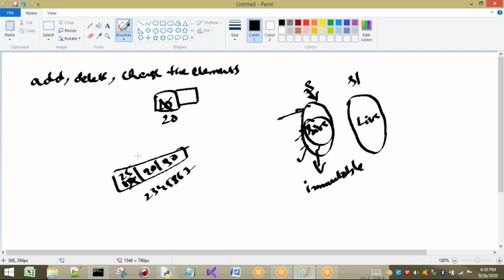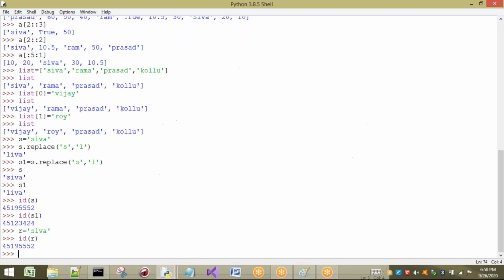For immutable objects, a new object is created, but a list is a mutable object. So modifications are done on the existing list only, and a new list is not created. This is about how to change the elements of a list by using the index.